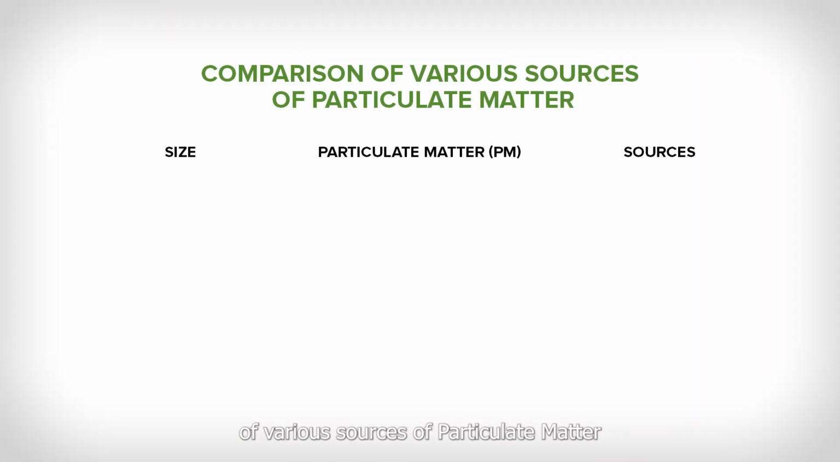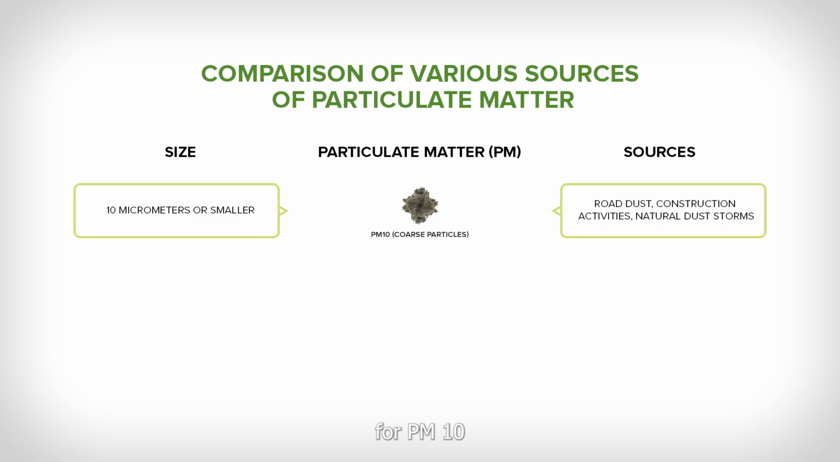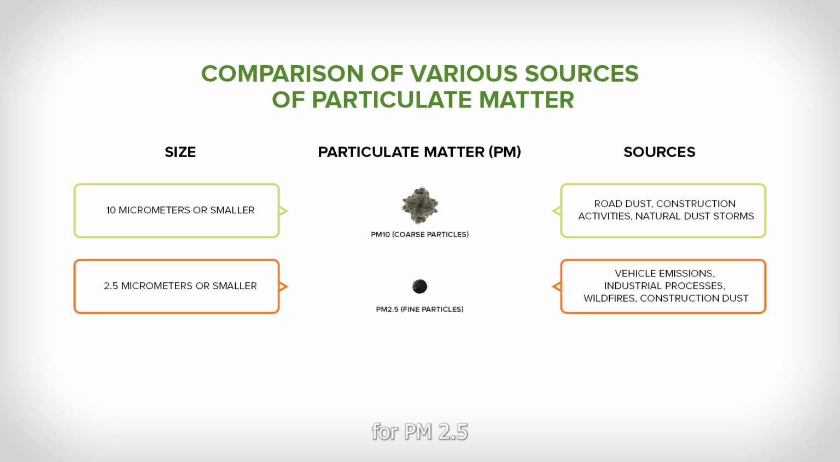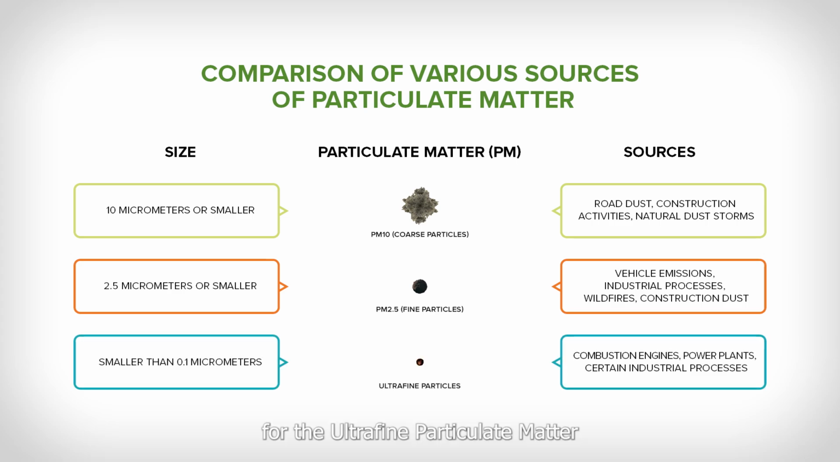Here's a comparison of various sources of particulate matter. For PM10, the various sources are road dust, construction activities, and natural dust storms. For PM2.5, the sources are vehicle emissions, industrial processes, wildfires, and construction dust. For the ultrafine particulate matter, the sources are combustion engines, power plants, and certain industrial processes.